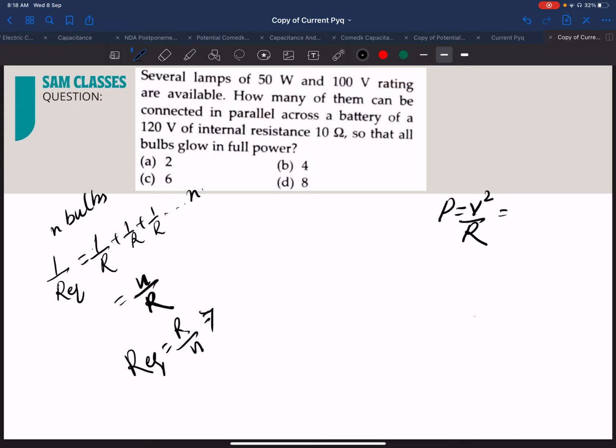Yes, sir, definitely. So V is equal to what, sir? 100 into 100 divided by R, and that is equal to 50. This and this cancel, 5 ones are 5, 5 twos are 10. So R is equal to what, sir? 200 ohm. Correct. So each resistance is of 200 ohm.